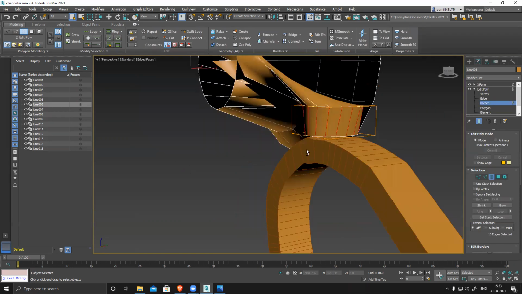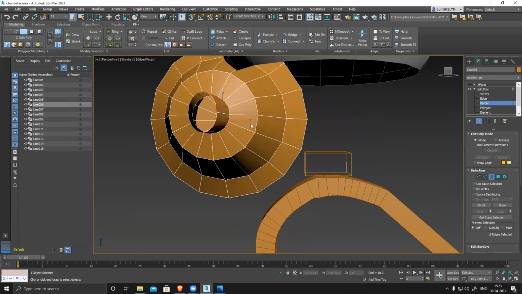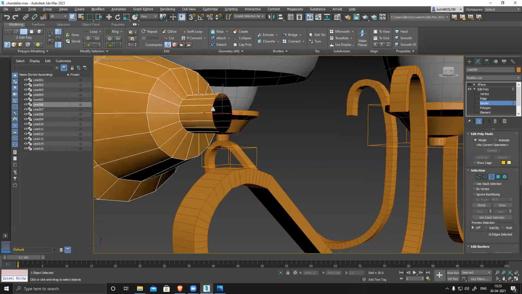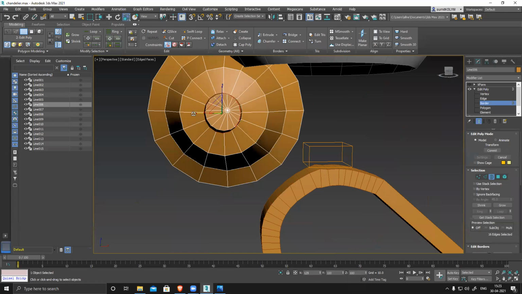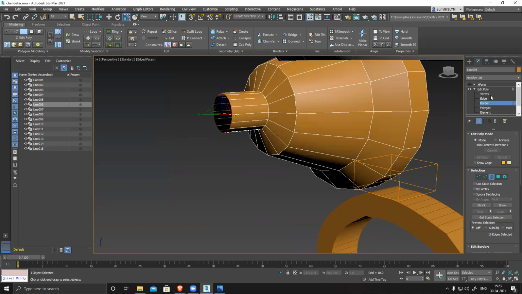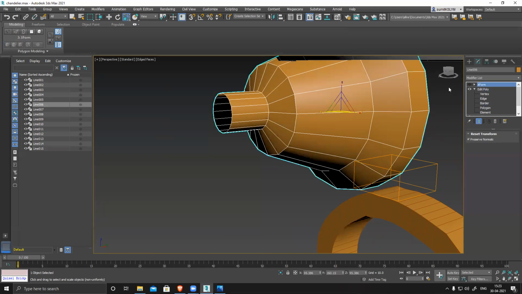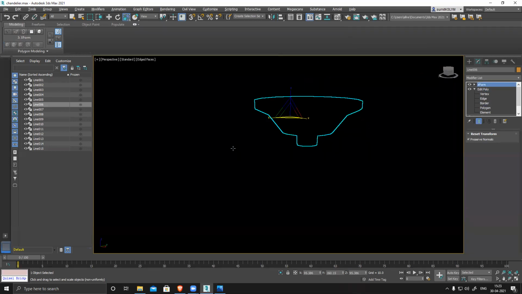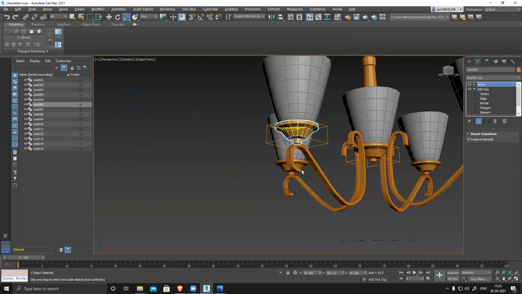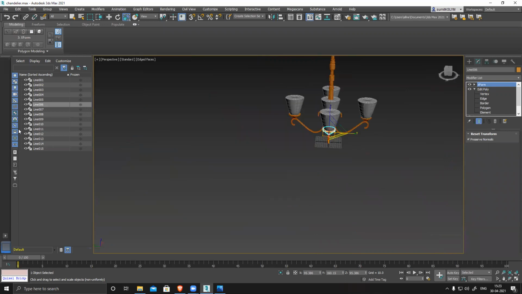Something happened here. It should be perfectly round. That's the only thing. This is fine.